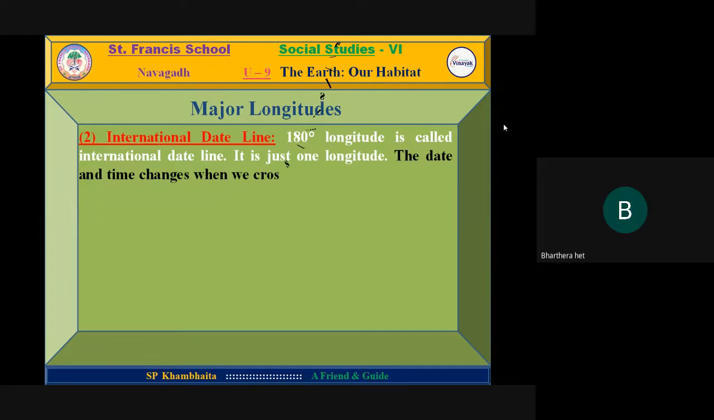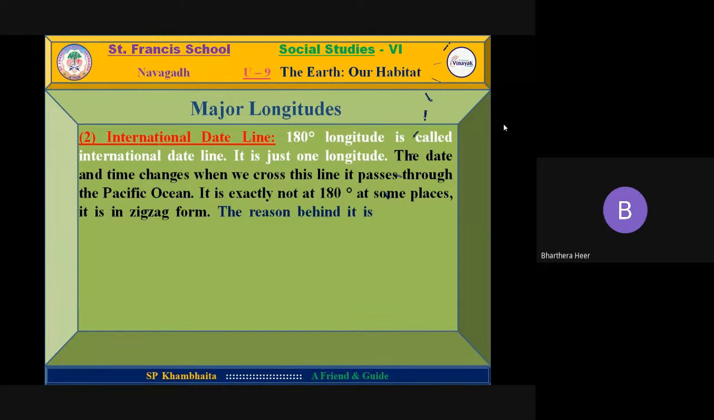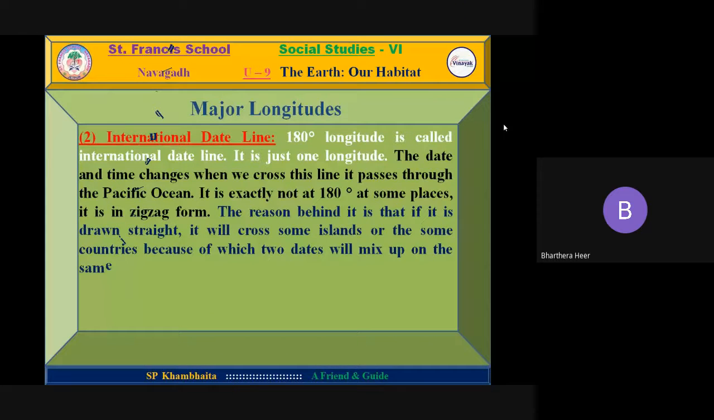International Date Line. The 180-degree longitude is called the International Date Line. It is just one longitude. The date and time change when we cross the line. It passes through the Pacific Ocean. It is not exactly at 180 degrees; at some places it is in zigzag form.